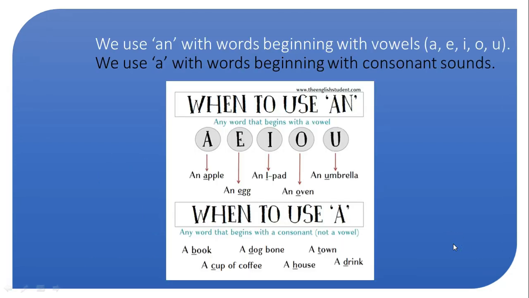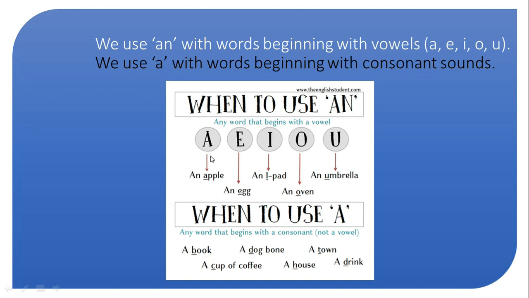Now in this flow chart, it is very clear when you have to use an and when you have to use a. We use an with words beginning with vowels A, E, I, O, U. We use a with words beginning with consonant sounds. We have seen that consonants are all the letters except vowels. When to use an: any word that begins with a vowel.